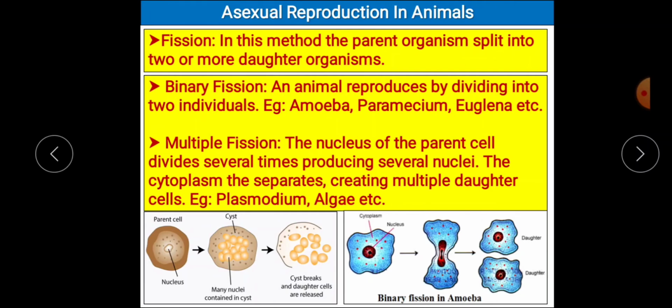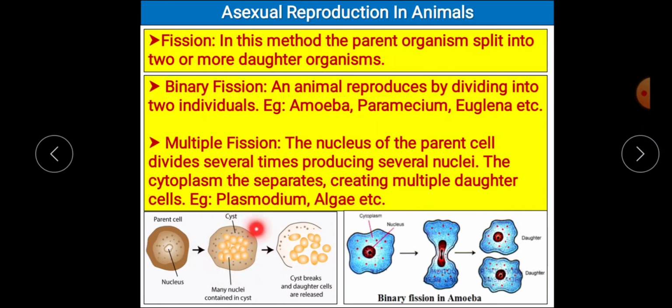Multiple fission can be seen in Plasmodium, algae, etc. So here you see, this is the parent cell and this is the nucleus. First, the parent cell will not divide. Here you can see the cytoplasm is also getting clustered, but here the cytoplasm and the parent cell remain as they are. Only the nucleus divides to produce several nuclei.